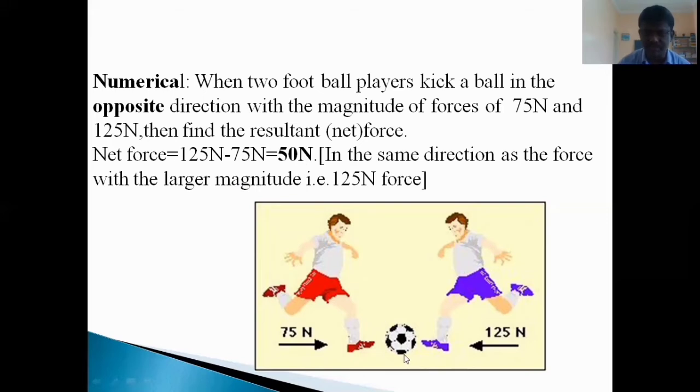Okay, now which direction will the ball move? In the same direction as the force with larger magnitude, that is 125. Out of 75 and 125, which is larger? 125 is larger. Hence now the ball will move in the direction of that 125 Newton force. But keep in mind, it will not move with 125 Newton, only the direction. Okay, then with what force? We could say 50 Newton.